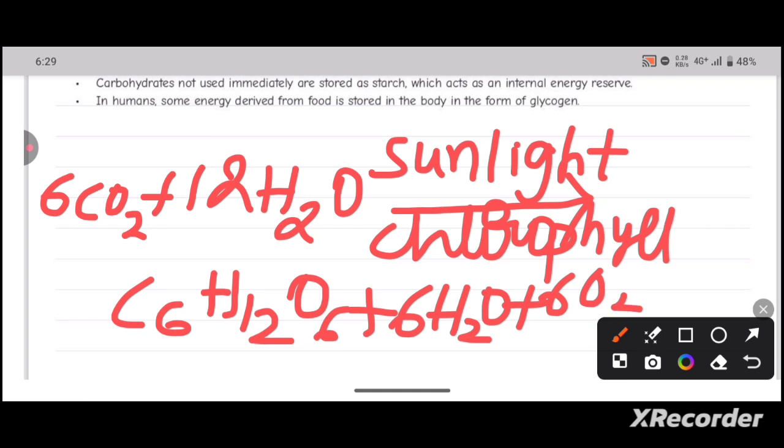So this is the photosynthetic equation where the plant takes up carbon dioxide and water as raw materials